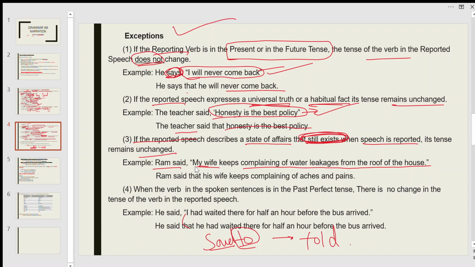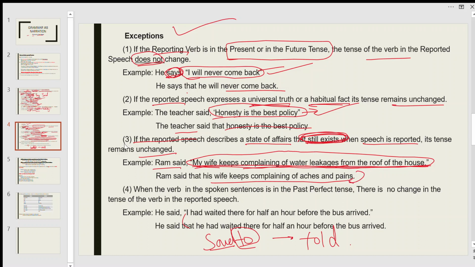When this is being reported, the roof of the house is still leaking; it hasn't been repaired. So Ram said that his wife keeps complaining of water leakages from the roof of the house. The tense does not change in indirect speech.